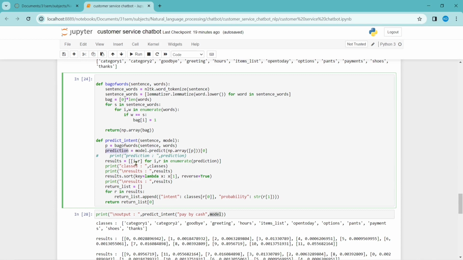It will give us the prediction. In the prediction, we have to sort the prediction values accordingly, so the highest one comes first. Then I will be returning the first sorted element's class as an output.